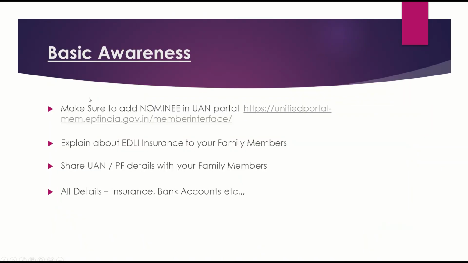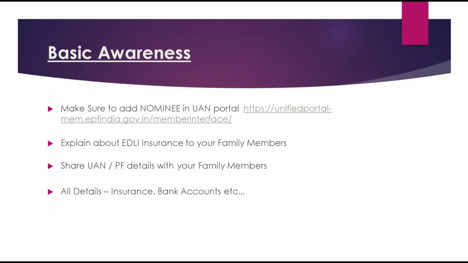You can click this nominee details PDF, download it and keep it. The other thing is a basic awareness: make sure that you have entered the nominee details for a very smooth claim process, and explain about EDLI insurance and EPF details to your family members. Make sure that UAN and PF details are shared with your family members. Beyond this, whatever insurance or bank accounts you have, you have to share everything. Always note it down somewhere, or share it with your family.